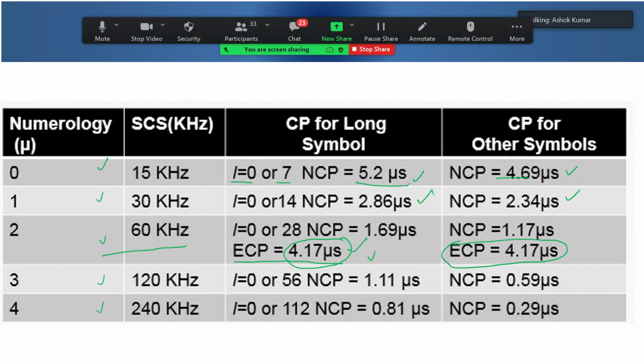So for 120 and 240, these are already available in the specification document.